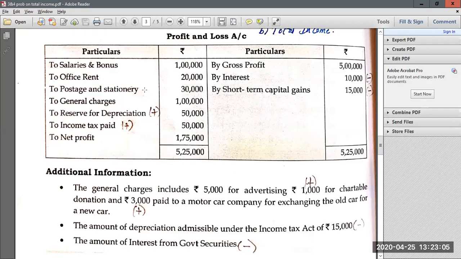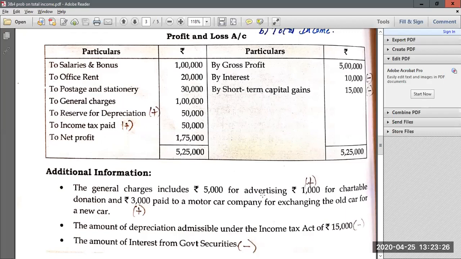Then postage and stationery is also related to office expenses or business expenses, so no need to worry. So general expenses they have given 1 lakh. Now general expenses is also general administration charges. See, it is related to business, but however they have given some additional information related to general charges. Now out of this 1 lakh, they are telling that 5,000 rupees was used for advertising.